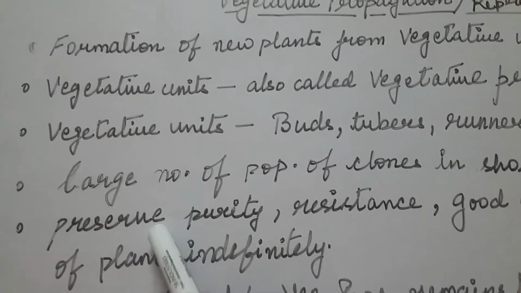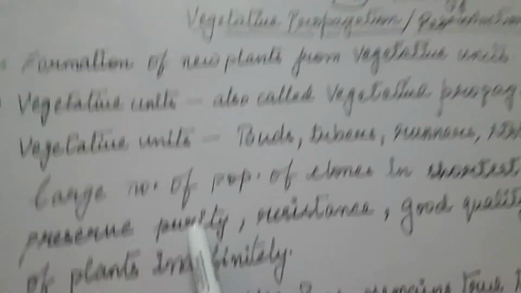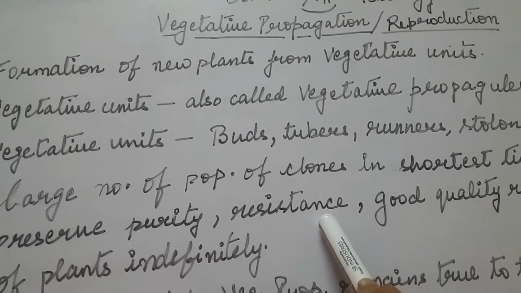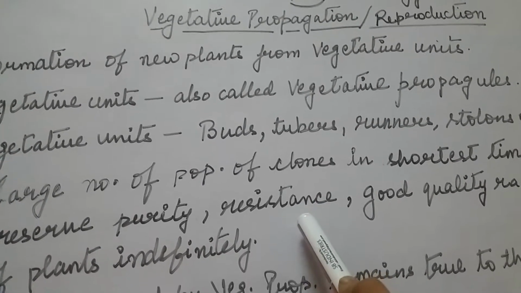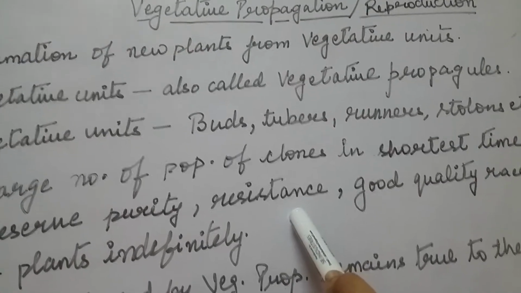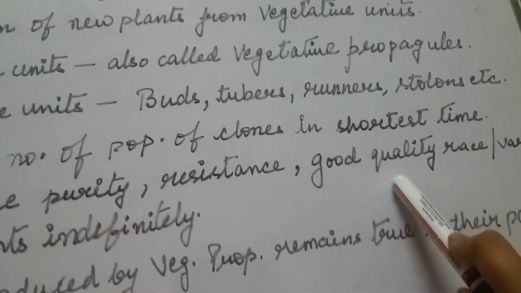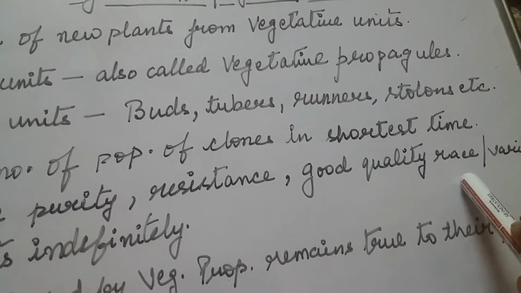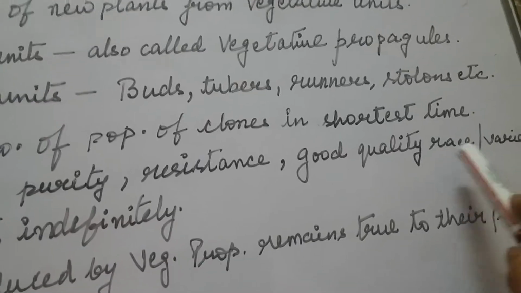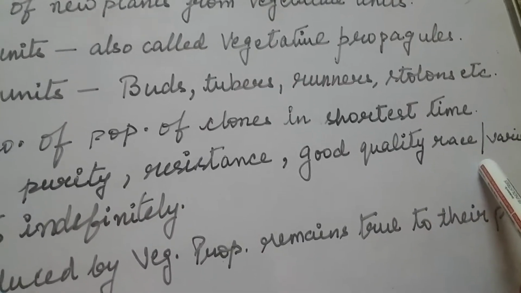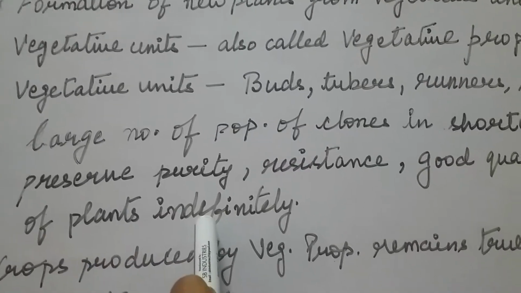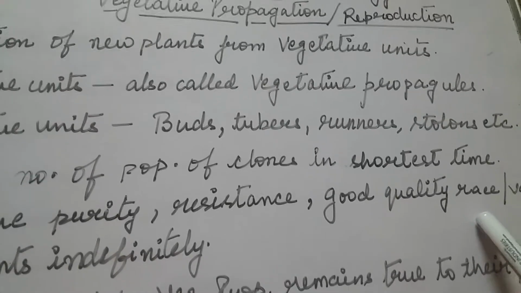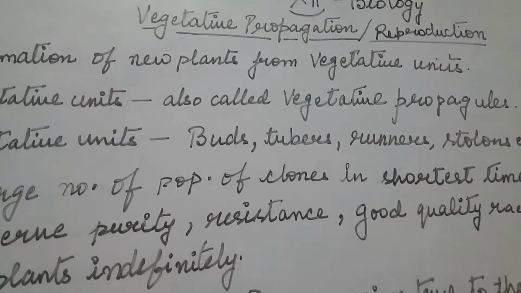Now, what all does vegetative propagation help with? It preserves the purity of the parent plant. Next, it makes the plant resistant to chemicals or to any kind of insect or pest. It produces races or varieties of good quality, and we can produce these good quality races or varieties of crops indefinitely. That means there will be repeated production of these kinds of varieties. This can be done with the help of vegetative propagation.